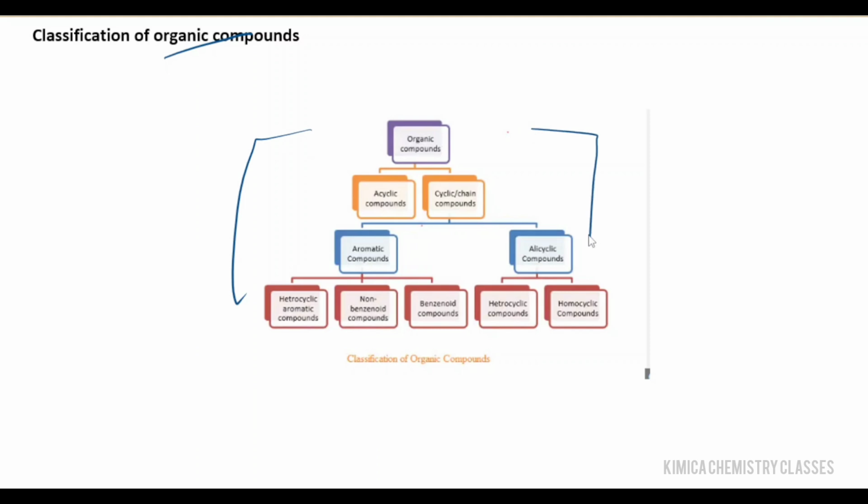First of all, organic compounds are divided into two, that is acyclic and cyclic compounds, right? Acyclic compounds are also known as open chain compounds, and cyclic compounds are also known as closed chain compounds.